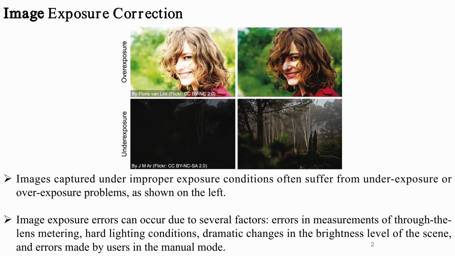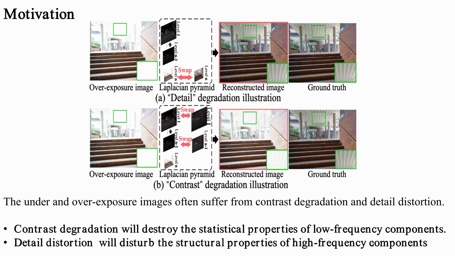Images captured under improper exposure conditions often suffer from underexposure or overexposure problems, as shown on the left. Image exposure errors can occur due to several factors: errors in measurements of through-the-lens metering, hard lighting conditions, dramatic changes in the brightness level of the scene, and errors made by users in the manual mode. The under- and overexposure images often suffer from contrast degradation and detail distortion. Contrast degradation will destroy the statistical properties of low-frequency components. Detail distortion will disturb the structural properties of high-frequency components.